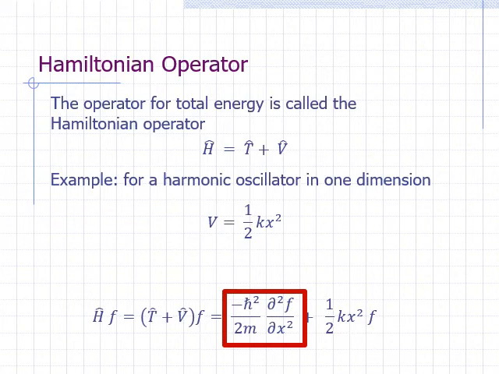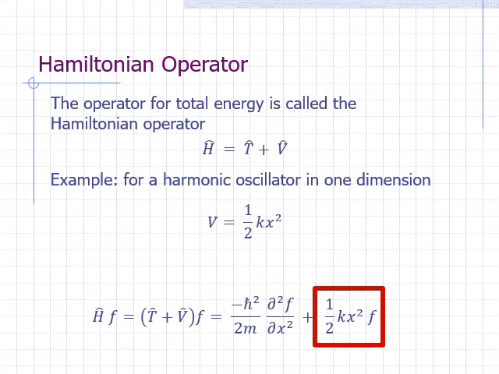The potential energy operator is multiplicative. So here, applying V hat on f means multiplying f by the expression for V. V hat f is equal to 1/2 kx squared times f.